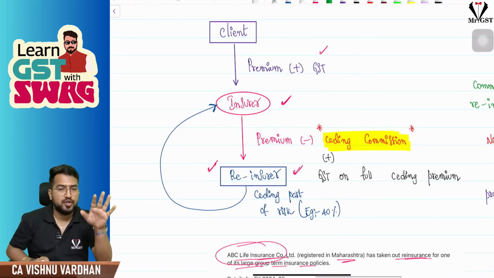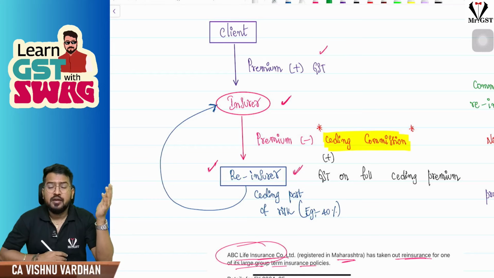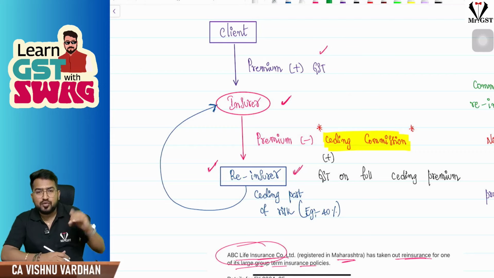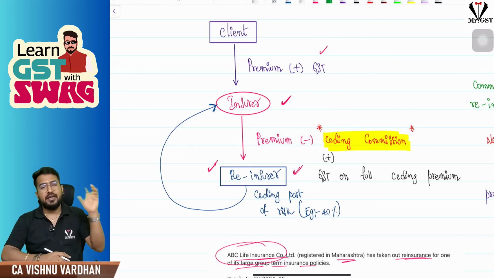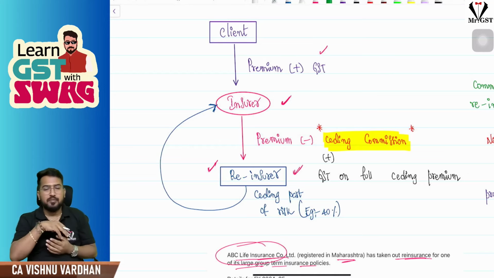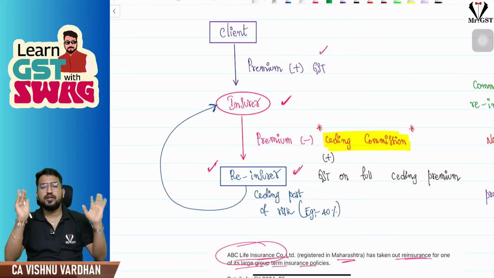The client pays premium to insurance companies, and now what will insurance companies do? Sir, later on they may feel, okay, let us take some reinsurance, this much risk we cannot handle, so they will take insurance again. They will say, the client has given me so much premium, in this much portion I am ceding with you, so you take this much premium. Client gave 100 crores, now we are seeing 120 crores here, you take 40%, that means you take 48 crore premium, and you take 40% risk also. I don't want it, but I am giving business to you also, so give me commission, like that I am asking. When I'm asking for that commission, they are giving the commission.